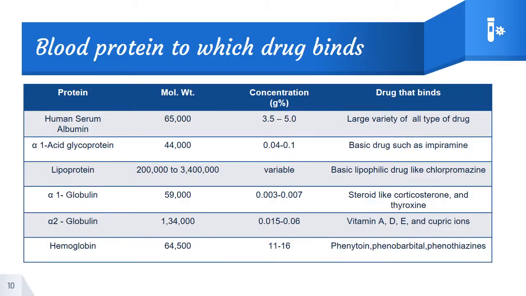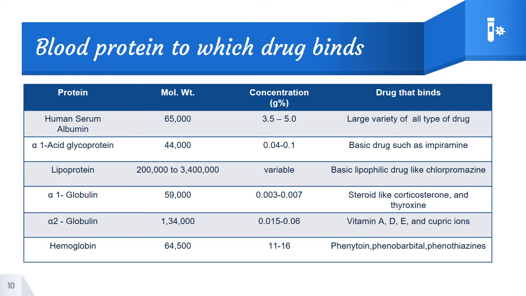So this is a tabular column which clearly shows the blood protein binding affinity to the drug. Mostly the drug will get bound to albumin. The human serum albumin governs a lot. It possesses a molecular weight of around 65,000 and its concentration in the blood is 3.5 to 5 grams percent, and large varieties of drugs can bind to HSA. The next is alpha 1 acid glycoprotein.